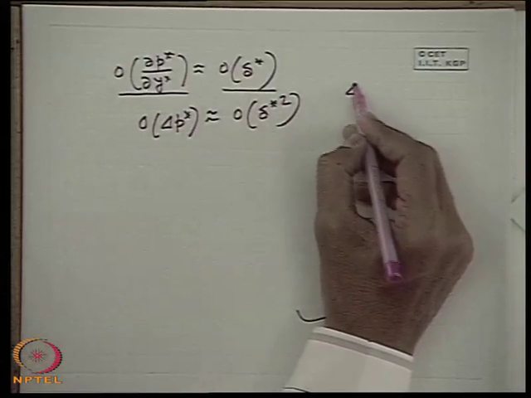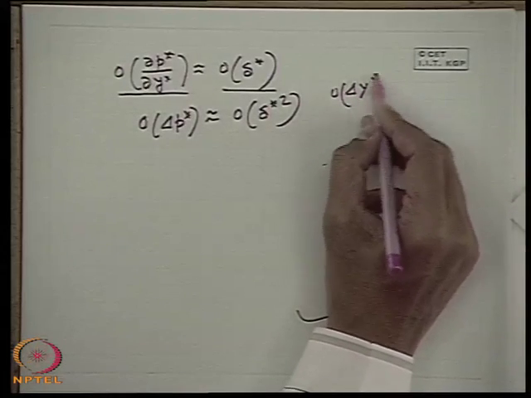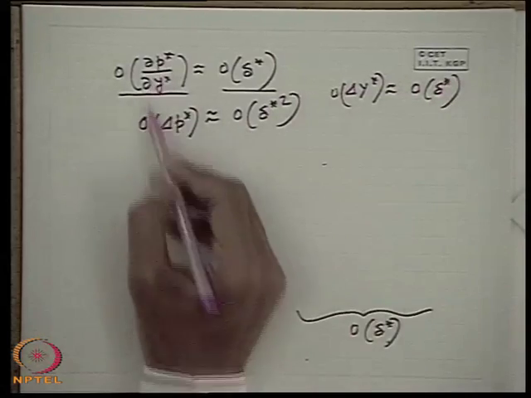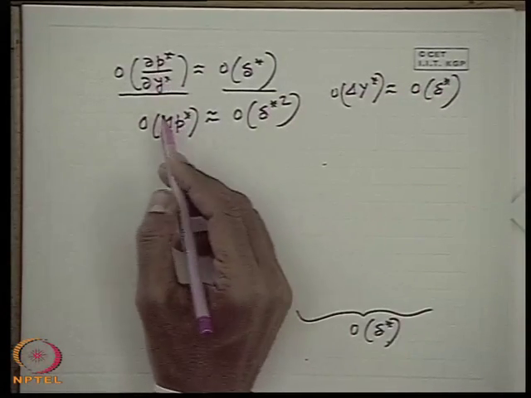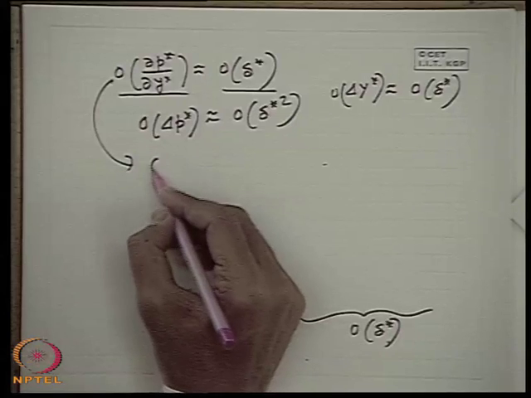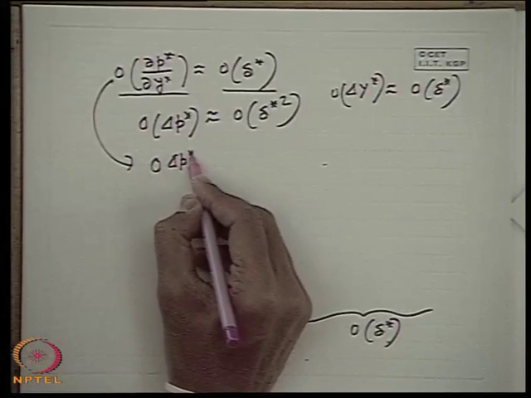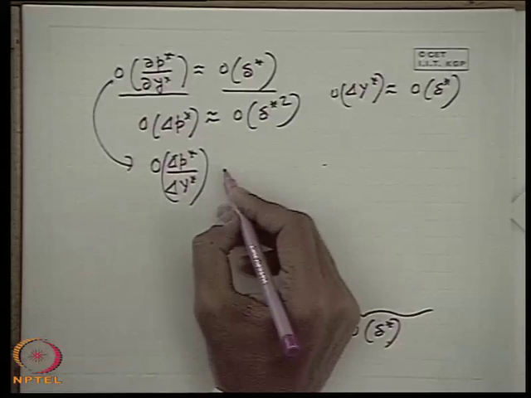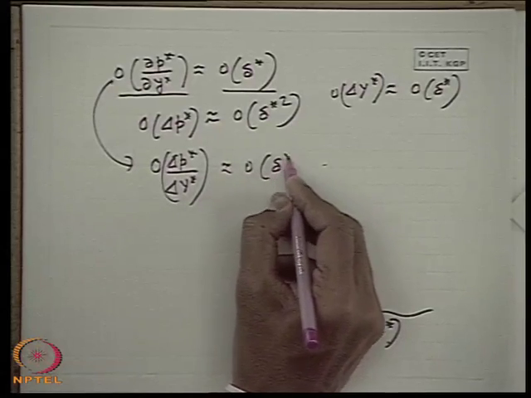Why? The order of del y star is also equal to the order of delta star. So therefore, for del p by del y, we can write the order of del p star by del y star is equal to order of delta star.